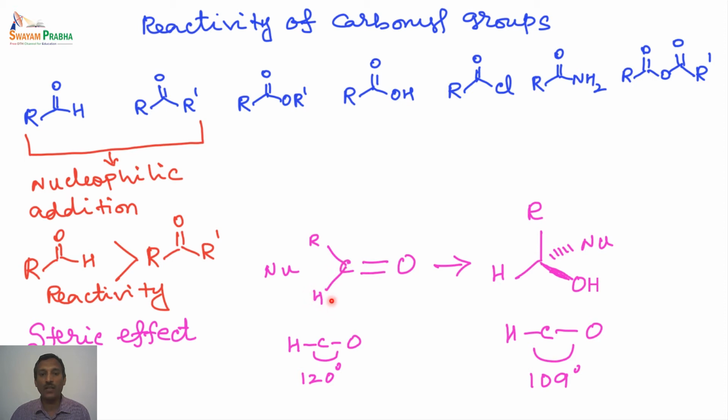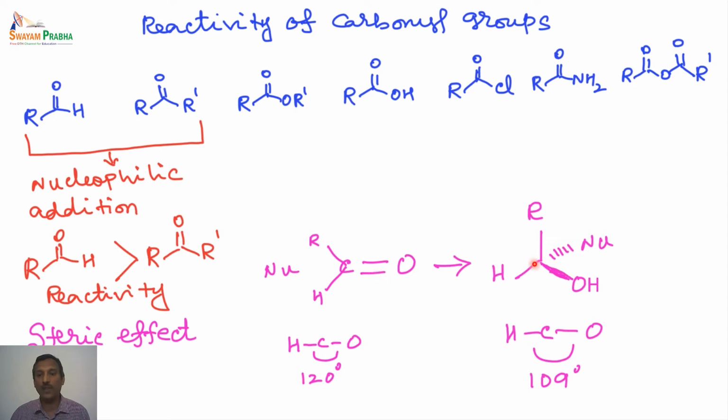If it is an alkyl group, there is another alkyl group here, and another alkyl group here. Due to the bulkiness of these two alkyl groups, the nucleophile attacking the carbonyl carbon is slower. It is not very fast because the approach is not very fast. Due to that, the reactivity is lower or slower. So that is the reason aldehyde reacts much faster compared to ketones in this particular addition reaction.